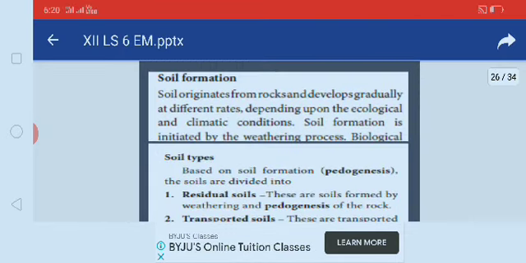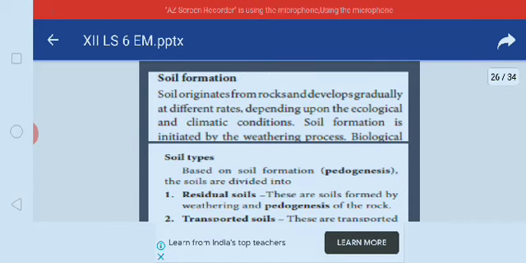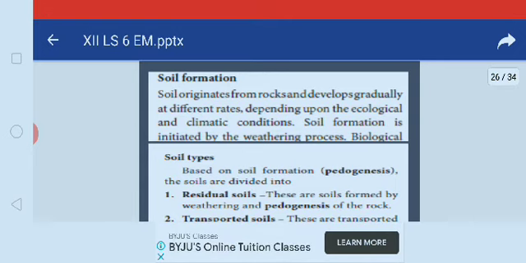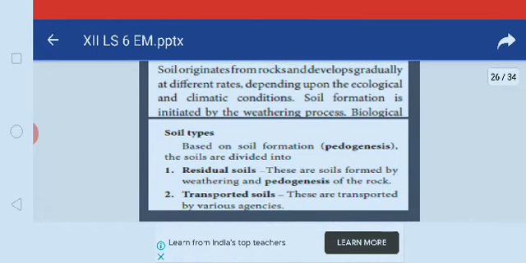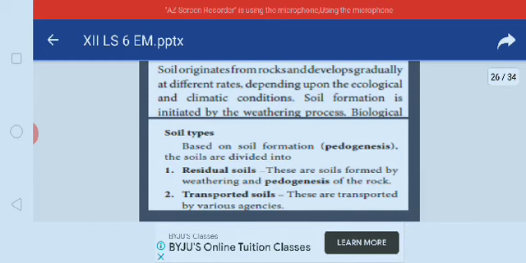Here is how the soil is formed. Soil originates from rocks and develops gradually from the different rocks, depending upon the ecological and climatic conditions. Soil formation is initiated by the weathering process only. Then soil types, based on soil formation, or pedogenesis. The soils are divided into residual soils, which are soils formed by weathering and pedogenesis of the rock, and transported soils, which are transported by various agencies.